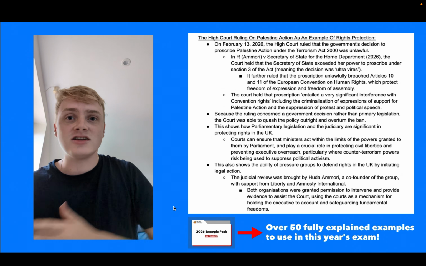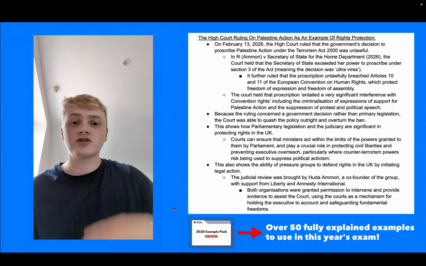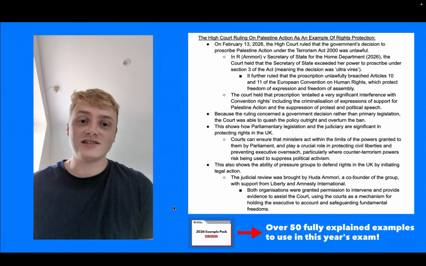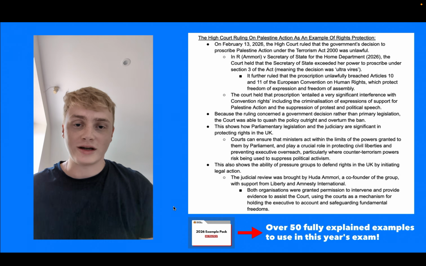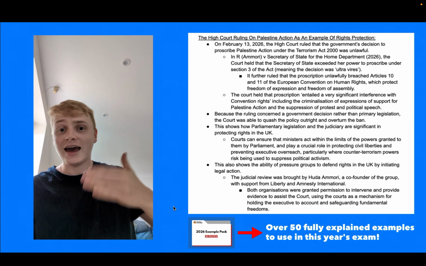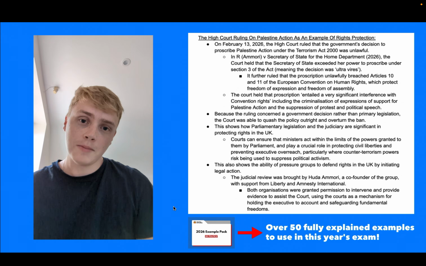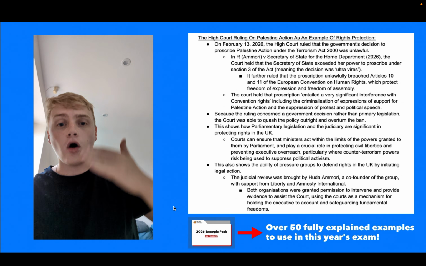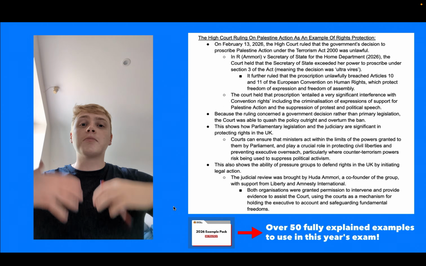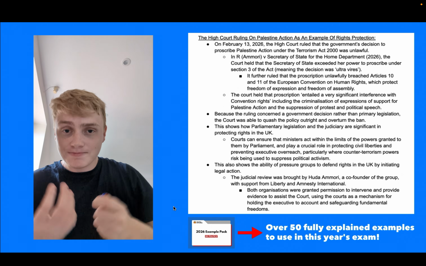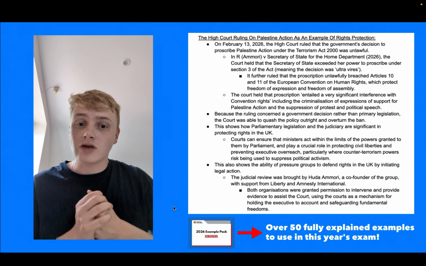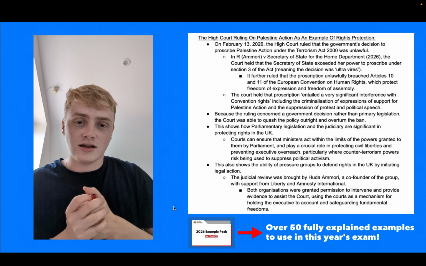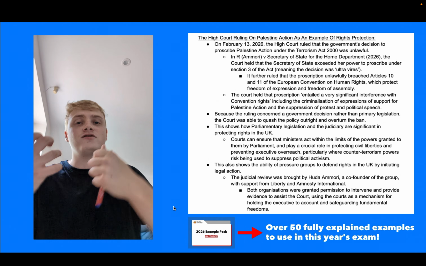They were designated under the Terrorism Act. They were prescribed as a terrorist group by the Home Secretary in late 2025. And this case was brought to the court by Ammori, deputy leader of Palestine Action, with support from Liberty and Amnesty International, 2 other key pressure groups that support rights in the United Kingdom, and they provided evidence to the court.